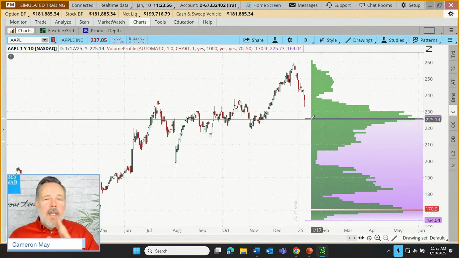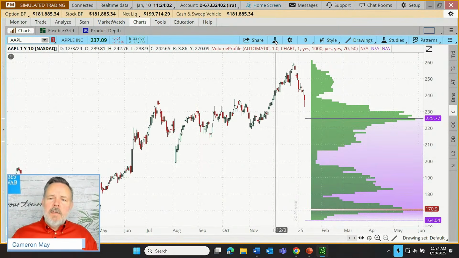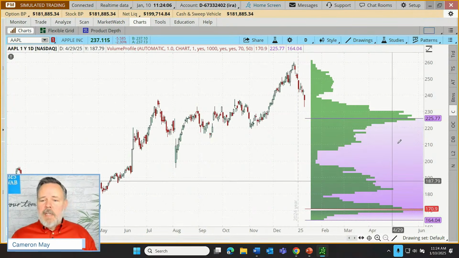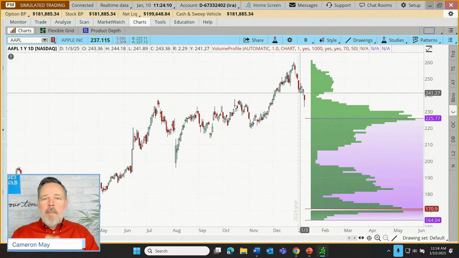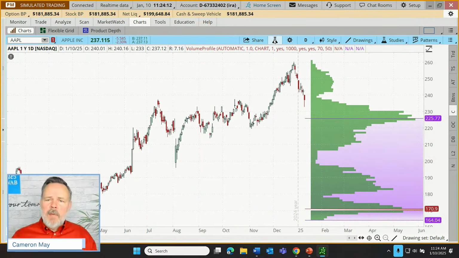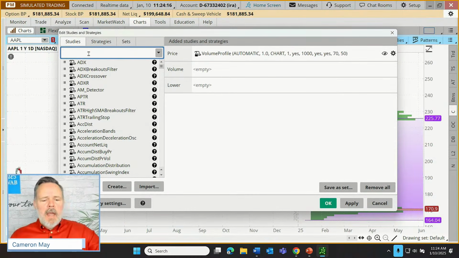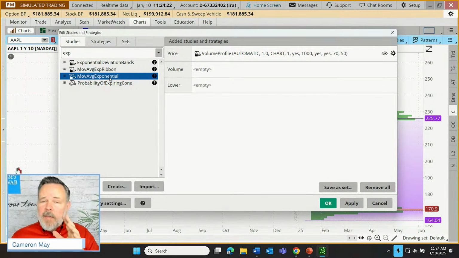Now, another trend indication is sometimes used, sometimes recruited in combination with this tool, and that is to use a moving average. So not just an interpretation of the tool itself, but a true combination of different technical indicators. So I'm going to go up to our little flask icon. And how about we use an exponential moving average today? Little bit faster than a simple moving average, for better or for worse.